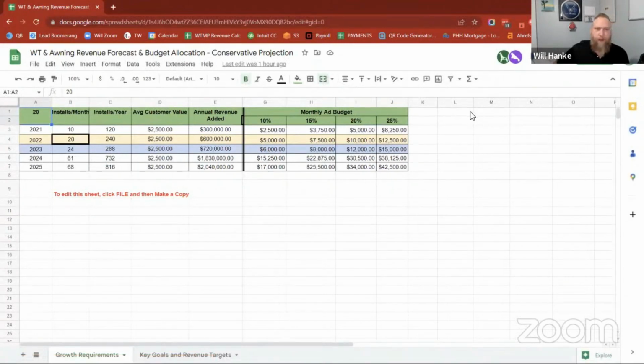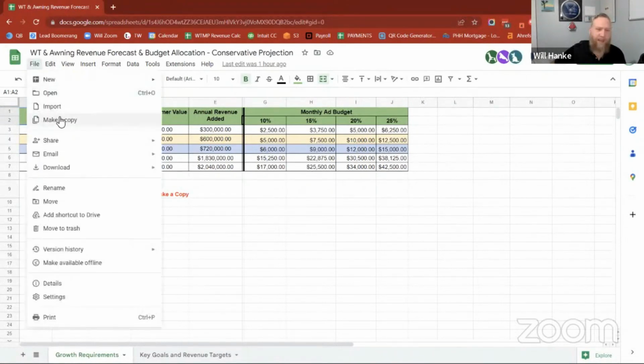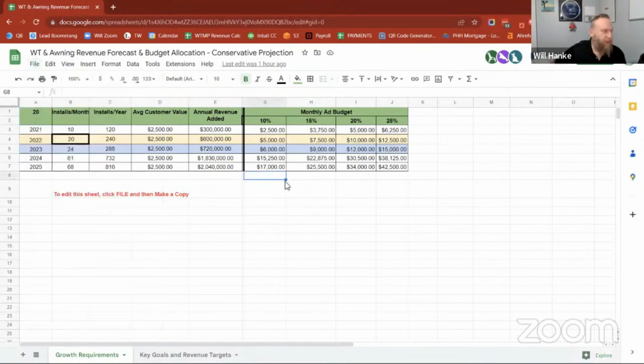Okay. Now from here, and by the way, I'm looking over to my laptop here. So from here, the first thing you're going to want to do is go up to the top left and click on File and then Make a Copy. Because you can't edit this copy. So if you make a copy for yourself, then of course you can edit that as well. bit.ly/YIMP-worksheet. It's also in the chat if you want to go there. So make a copy of this so you have your own copy.